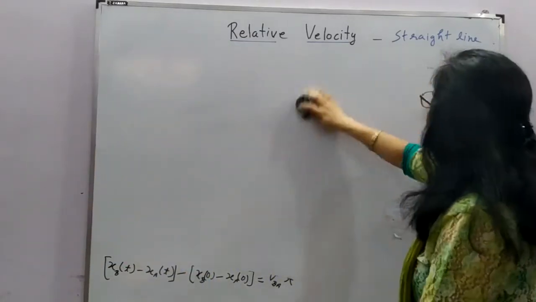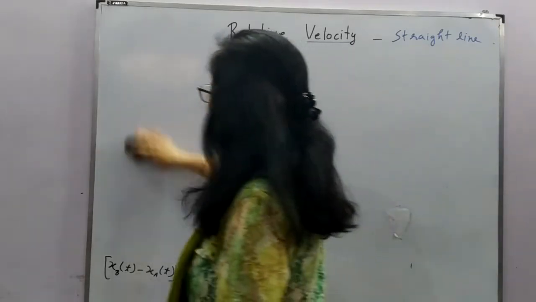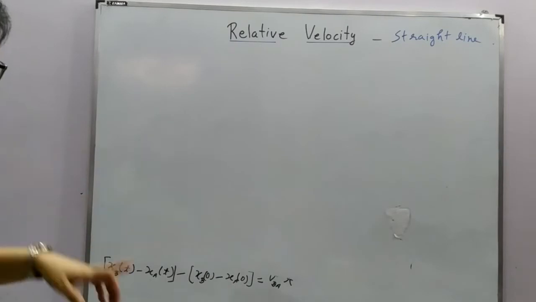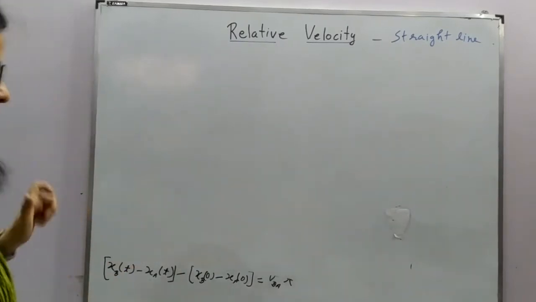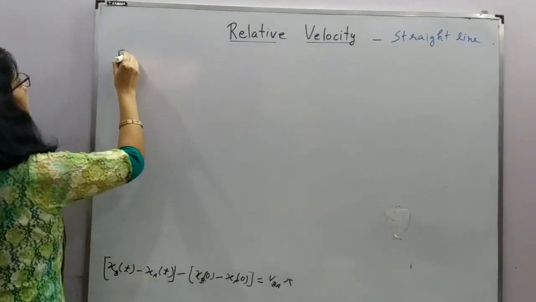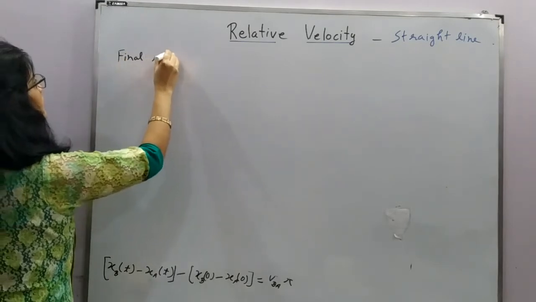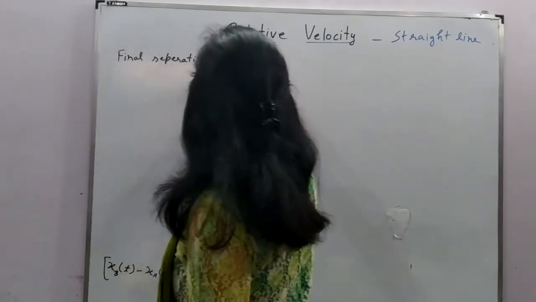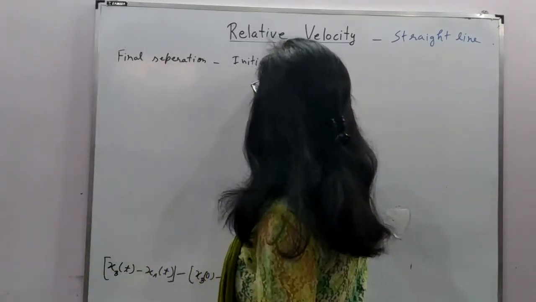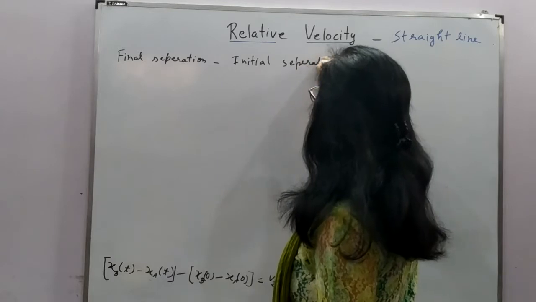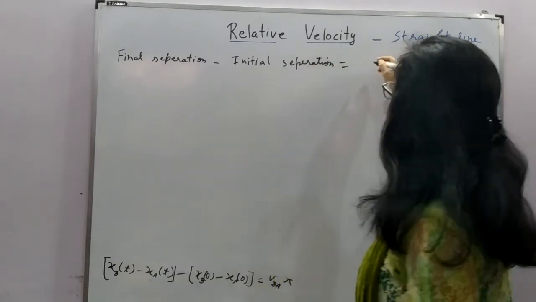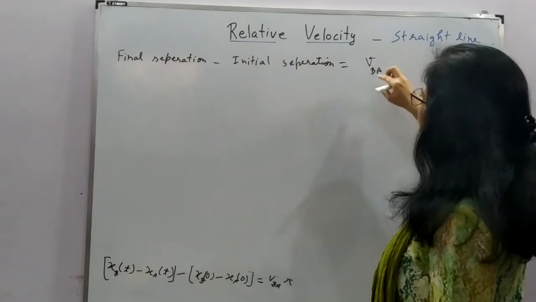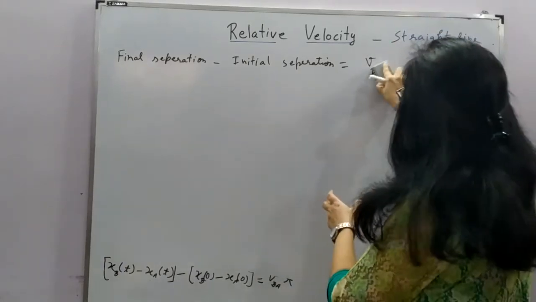So from here, we can write down and infer some important relations, right? If you look at this, I can write this in language, right? Final separation minus initial separation is equal to velocity of B with respect to A, or I'll write it like this only.